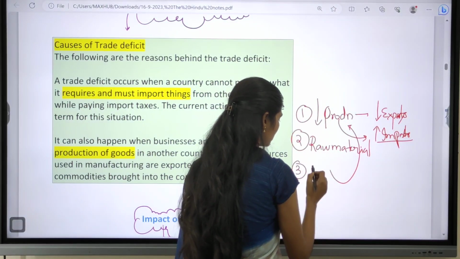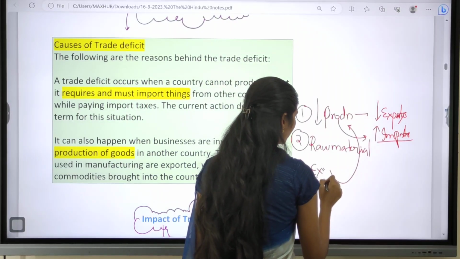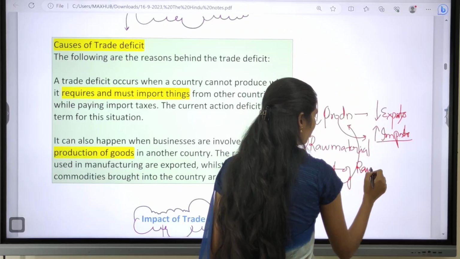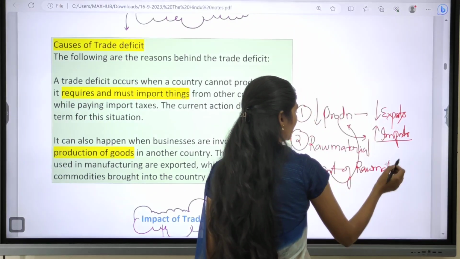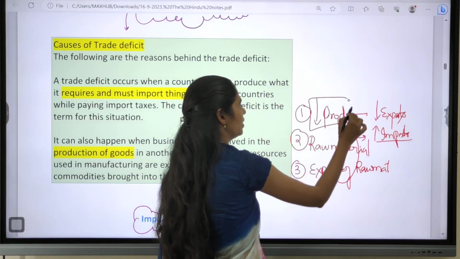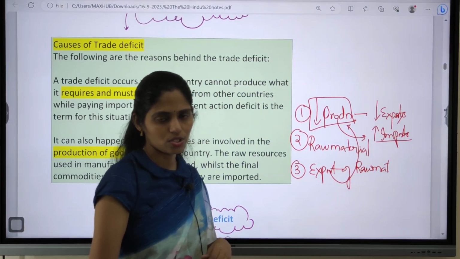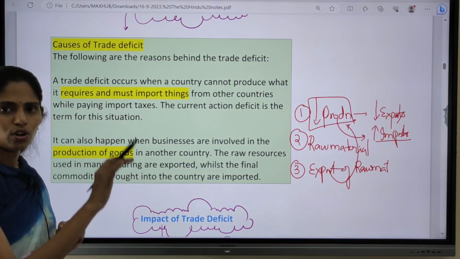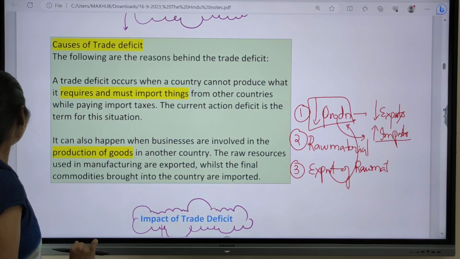And next one is whenever we are exporting raw material to other countries, again that will lead to decreasing production of final goods. So that is also one important cause for this trade deficit. I hope you understand this concept.